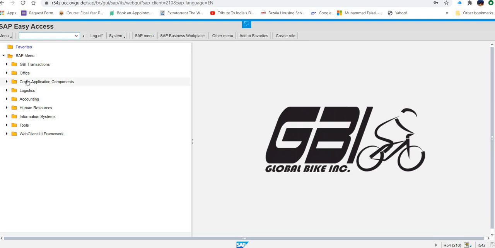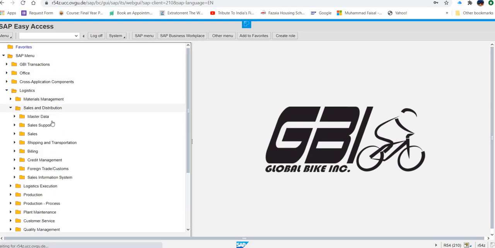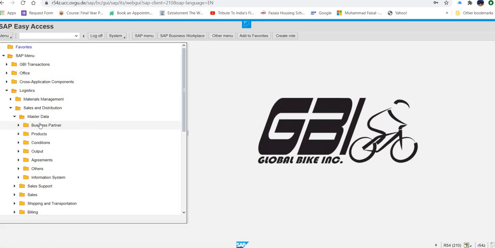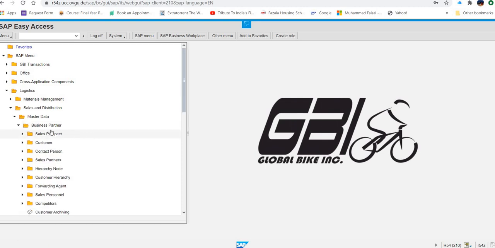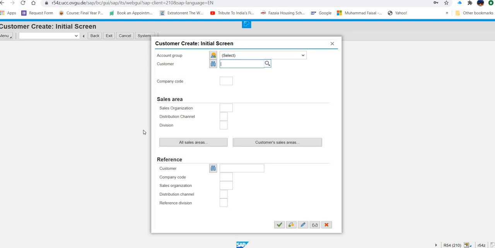Okay. So logistics. Under logistics, sales and distribution. Under sales and distribution, master data. Then after master data, business partner. Then under business partner, there is customer. Under customer, there is create and then complete. Now, once you click on this, you will have this screen.